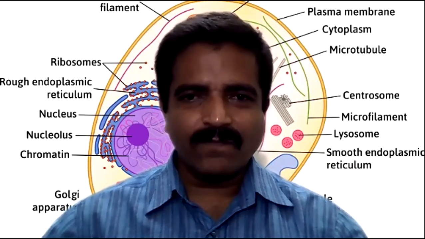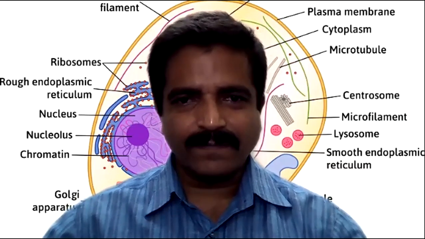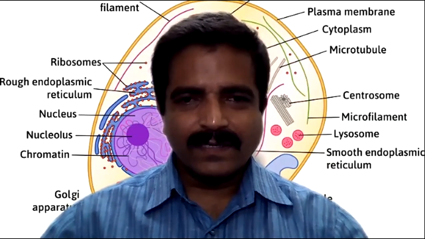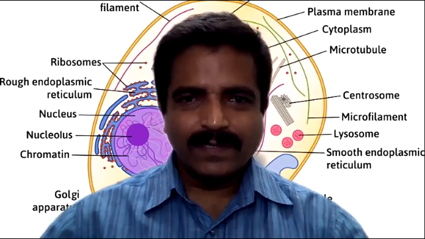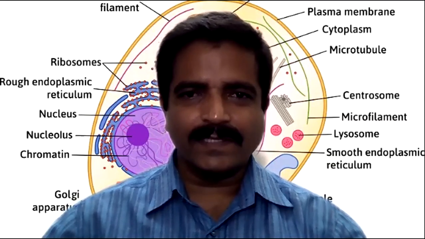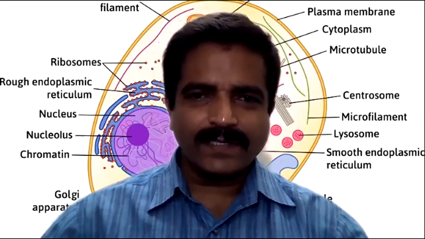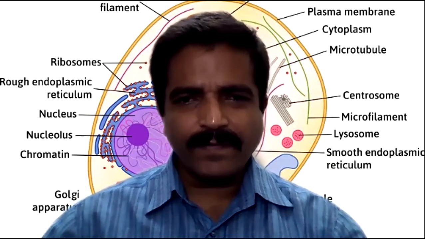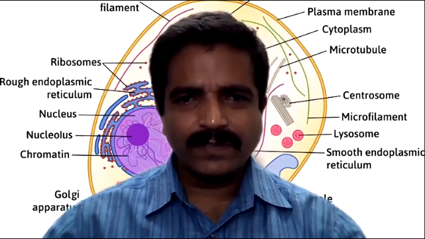These evidences come from different branches of biology, like paleontology, anatomy, cytology, molecular biology, embryology, physiology, like that. So different branches provide the evidences for evolution.